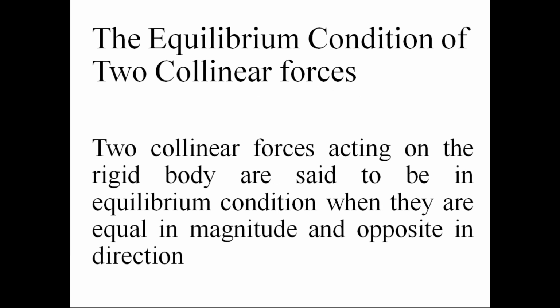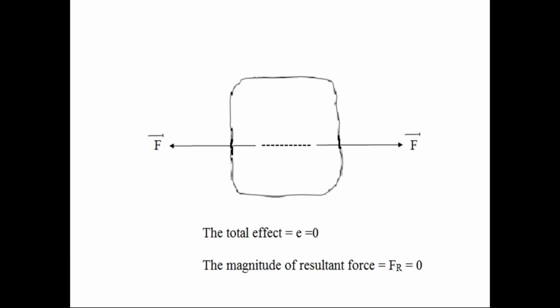When the rigid body is subjected to two collinear forces. So please everyone look at this picture on the cell phones. Here the rigid body is subjected to two collinear forces. First force and second force. Two collinear forces, they are acting on the same straight line. So we call these two forces collinear forces. These two collinear forces are in equilibrium condition if the two forces are acting in opposite direction. Two forces are having equal magnitude. First force is F bar, second force is also F bar.